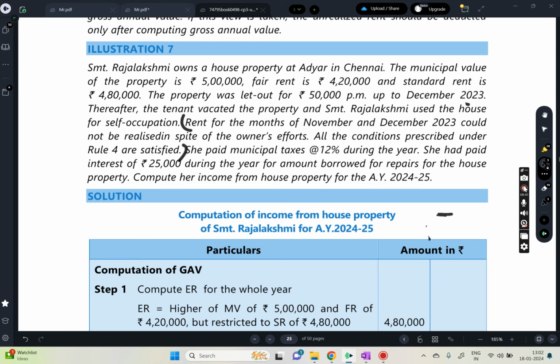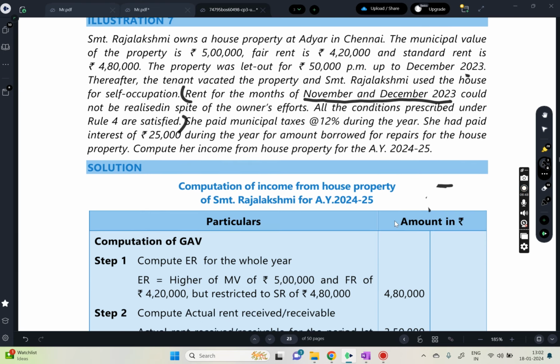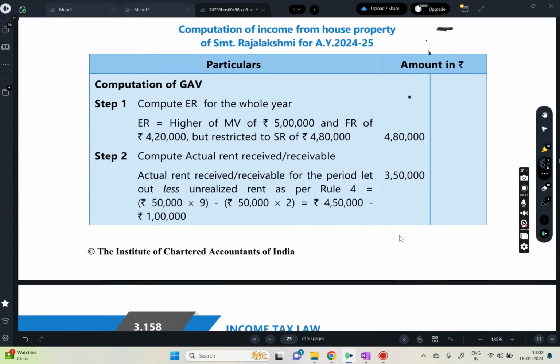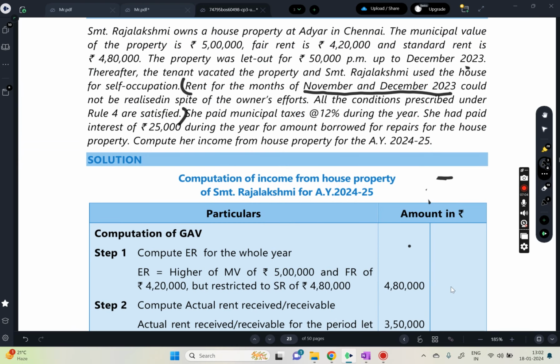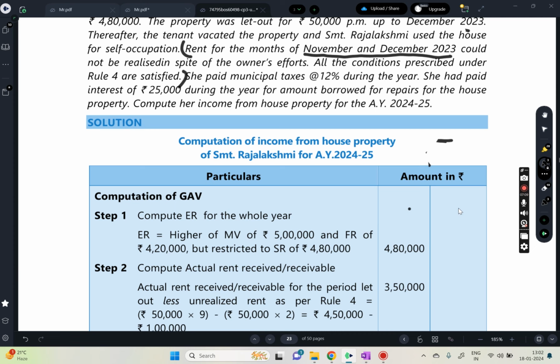How many months did we not receive? November and December, so 2 months, 1 lakh you did not receive. You can do it in two ways. How much is the expected rent we got? 4,80,000 is the expected rent.